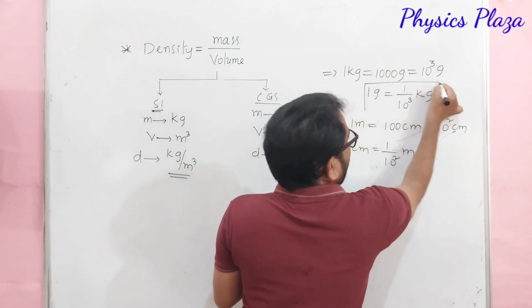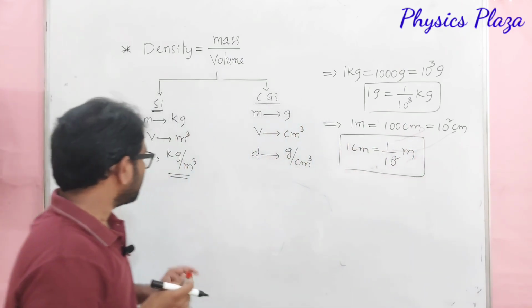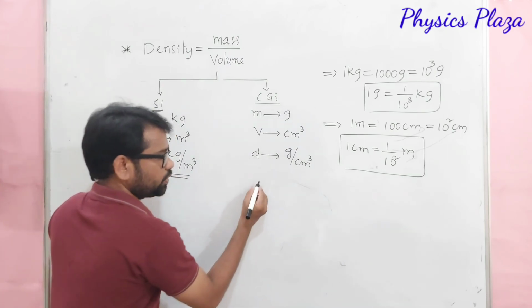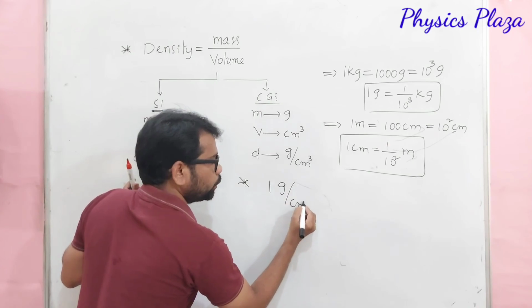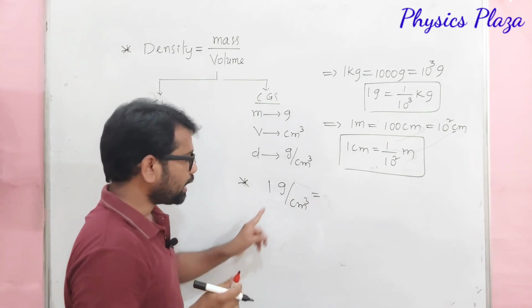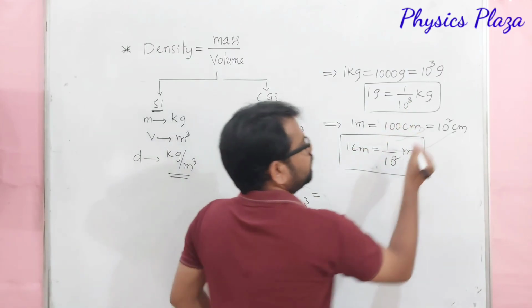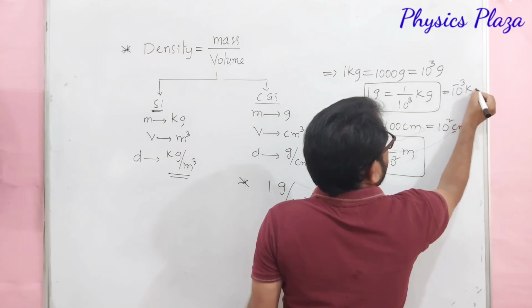So these two are very important in order to understand the relation between kg per meter cube and gram per centimeter cube. Now let us see, dear children. 1 gram per centimeter cube is equal to, in the place of gram, we can write 1 by 10 power 3 kg, or 10 power minus 3 kg.